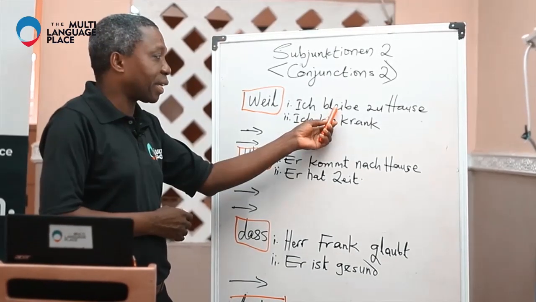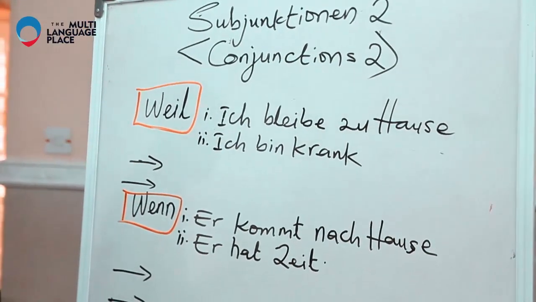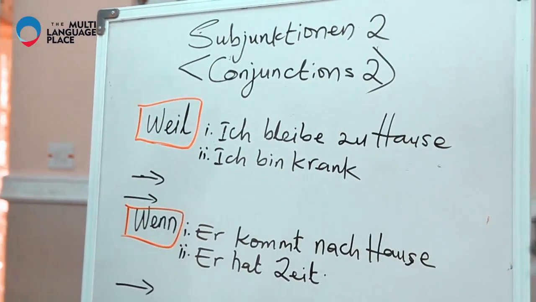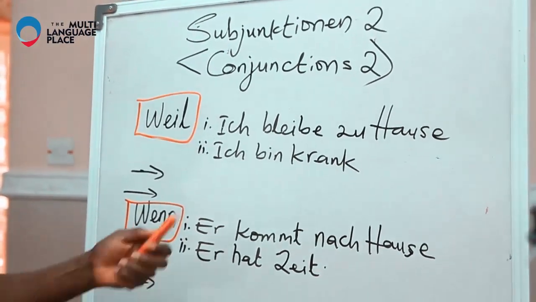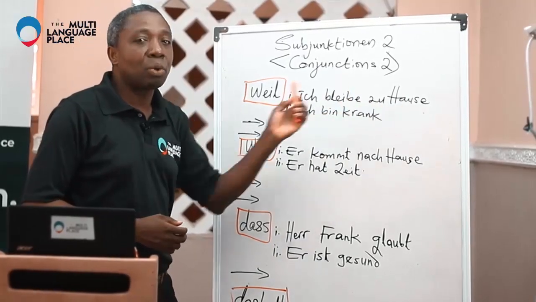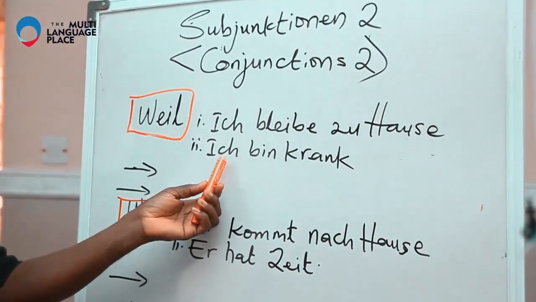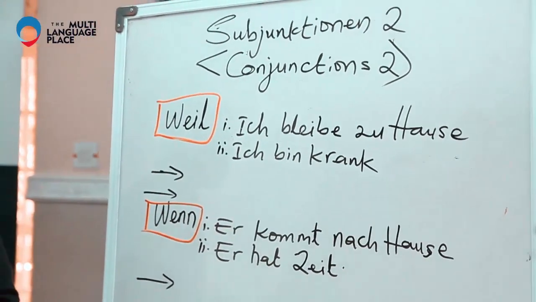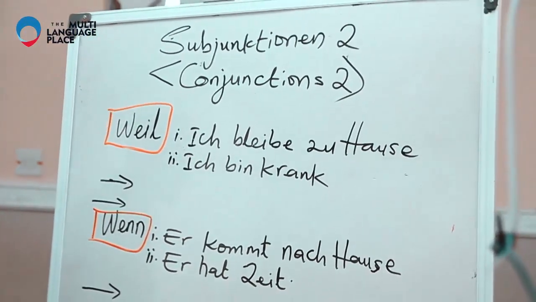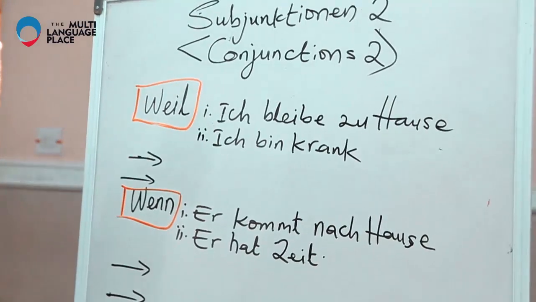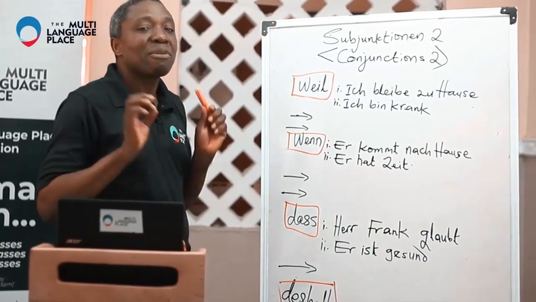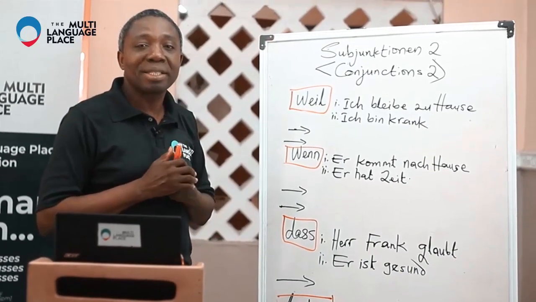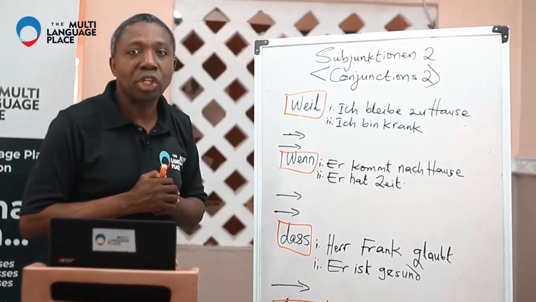I stay, present tense. Ich bleibe is saying 2 things: I stay at home, or I am staying at home. The second one is ich bin krank. I am sick. And then here we have a conjunction, weil. Weil simply means because.